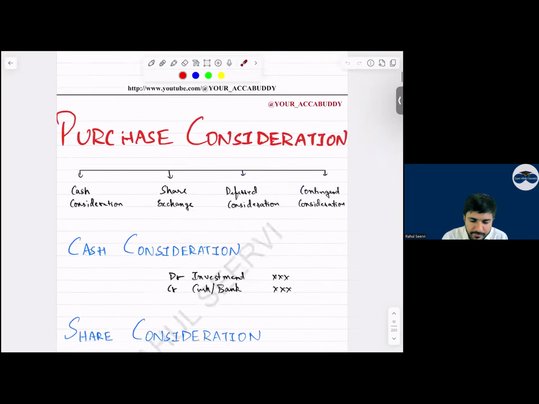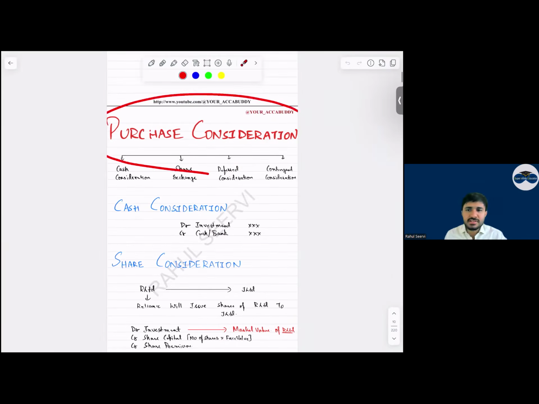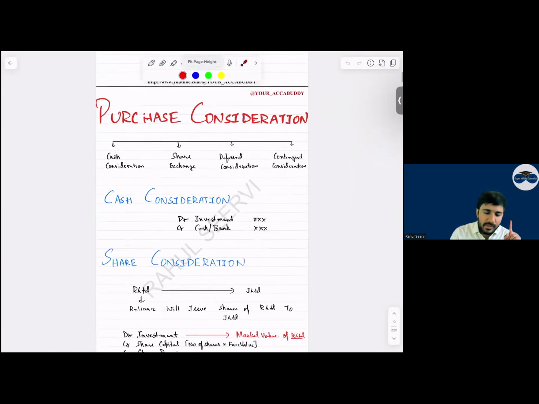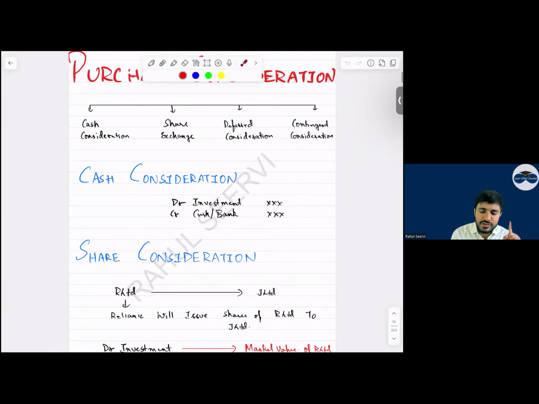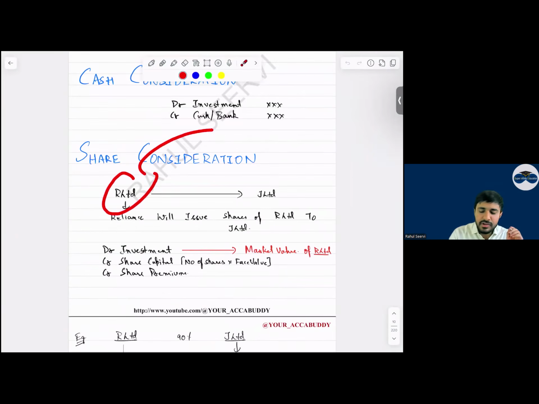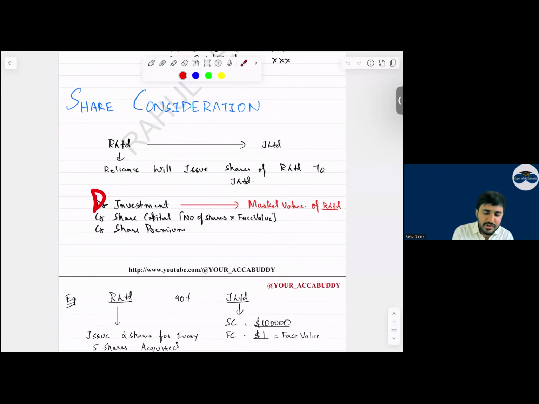Yes, sir. Now coming to the purchase consideration. So what are the different types of purchase consideration, everyone? Cash consideration. Yes, sir. Cash is given. So debit investment, credit cash. Then share exchange. Sir, in share exchange, what do we see? In share exchange, Reliance company will give its own shares to Jio company. Yes, sir. So Reliance will issue its shares. So debit investment, credit share capital, credit share premium.